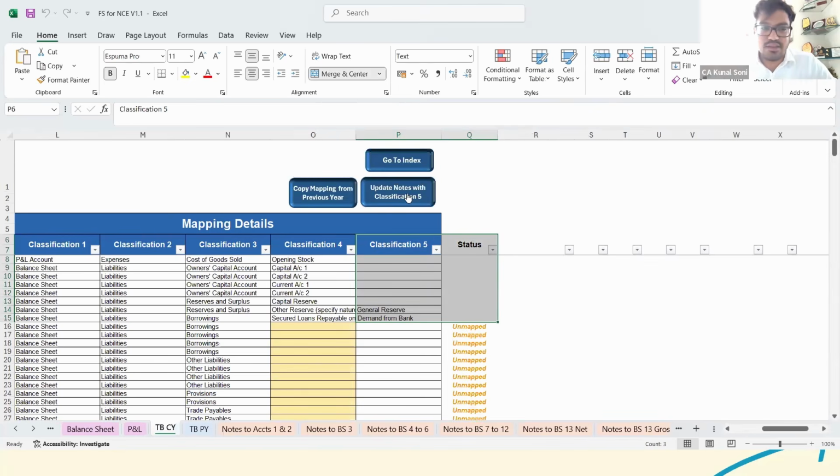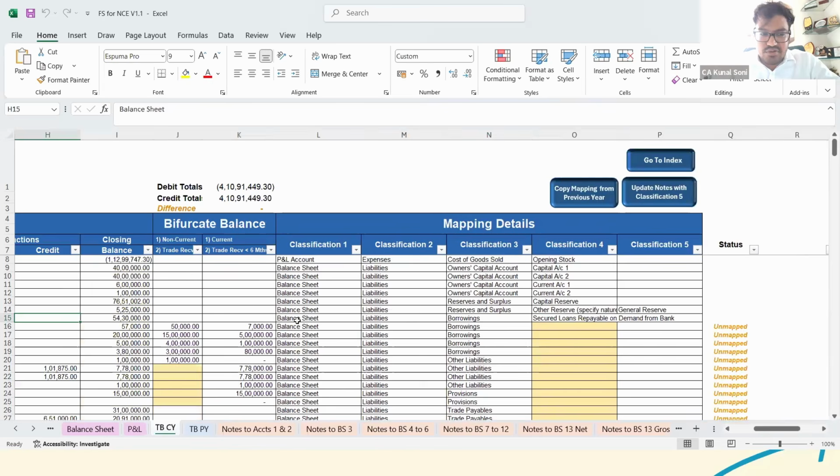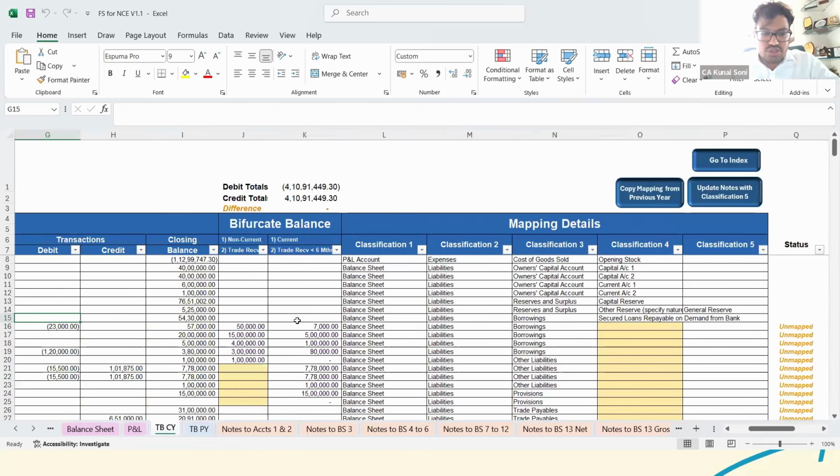Now see, what is the reason for the same? Till classification 4, these are the basic notes or the disclosure as per the guidance note itself. Classification 5 is something that you are adding on your own. So whenever you do the same, they have provided an option here to update the same, so accordingly your notes and financials would be updated. Hope till now it is clear to everyone. And if there are any questions, you can just ask.